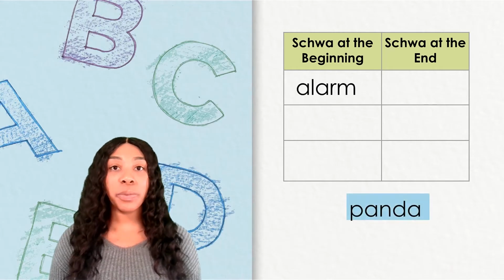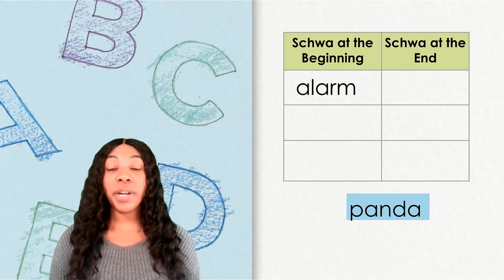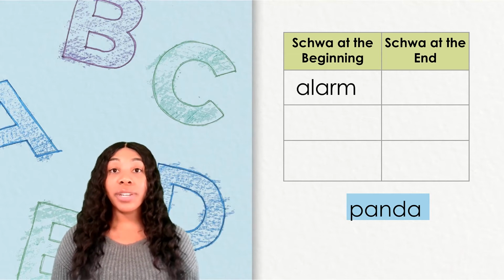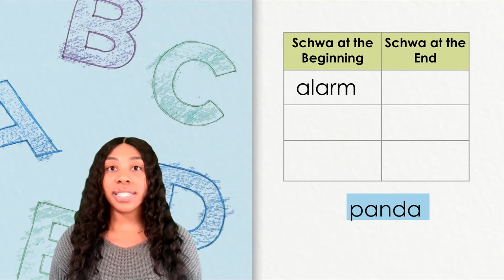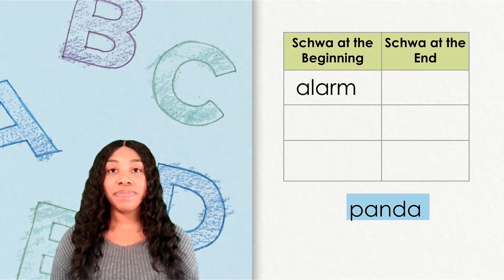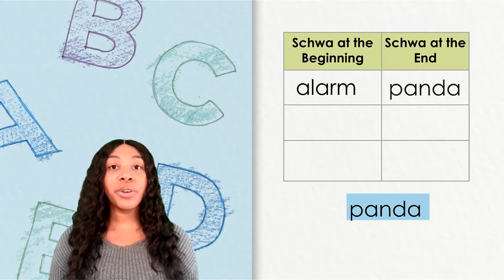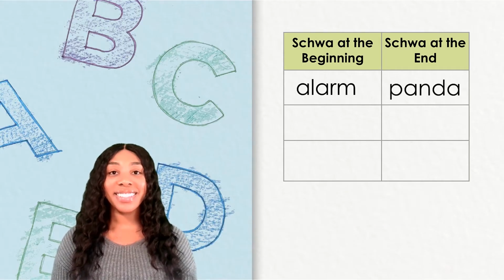Can you read this word? This word is panda. Notice that the word ends with the sound. So which column does this word belong in? If you said it belongs in the schwa at the end column, you are correct again.